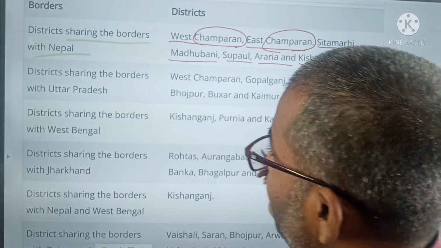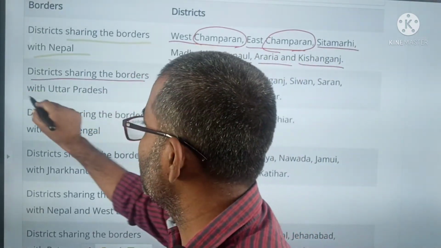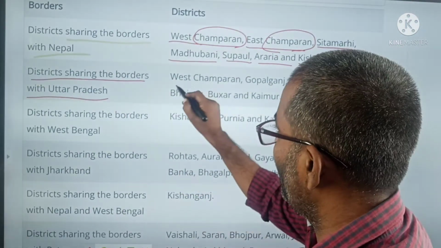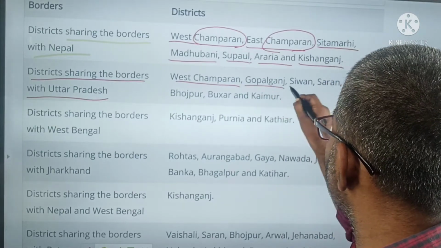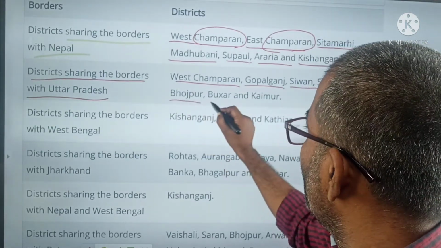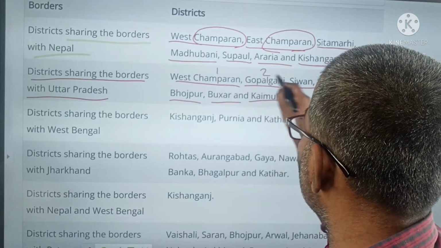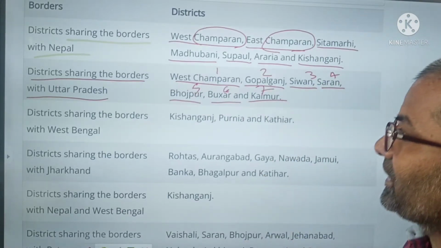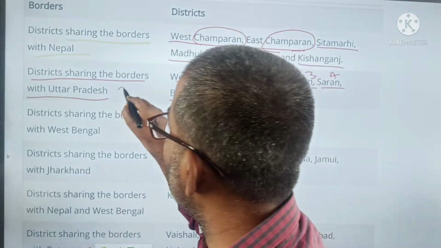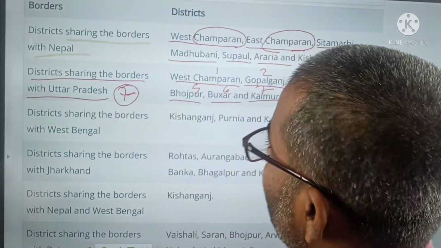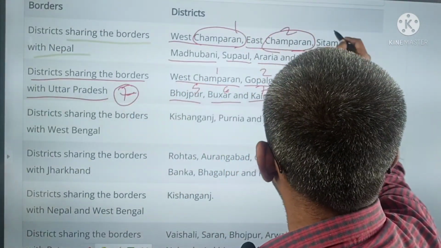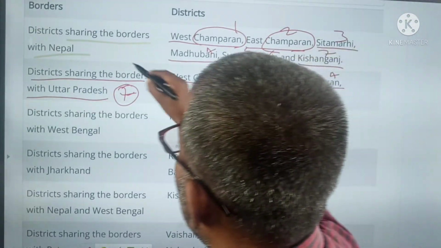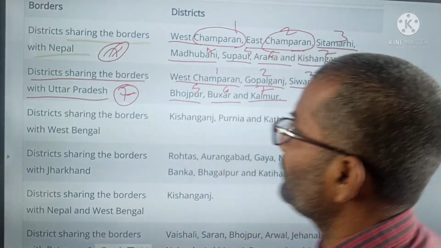So the next is how many districts of Bihar touch its boundary with Uttar Pradesh? West Champaran, Gopalganj, Siwan, Saran, Bhojpur, Buxar, Kaimur. 1, 2, 3, 4, 5, 6, 7. There are 7 districts that touch Uttar Pradesh, and 7 districts touch Nepal.